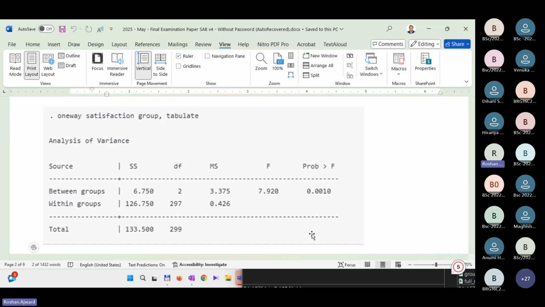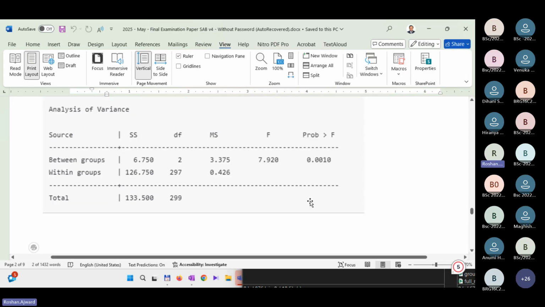Is there a significant difference overall? Yes. Why? Here it gives very clearly the F value is again less than 0.05. So overall, there's a difference. But what groups are different from what? Does it say? No.